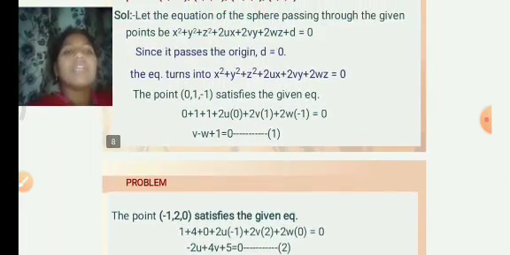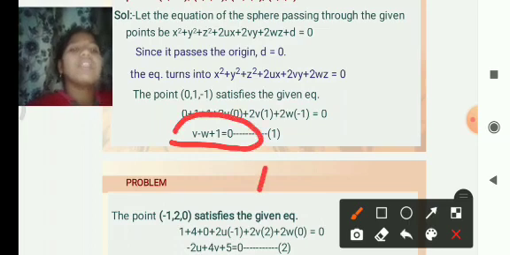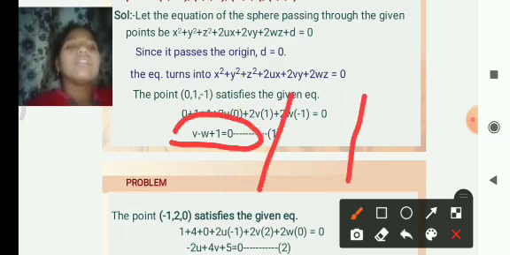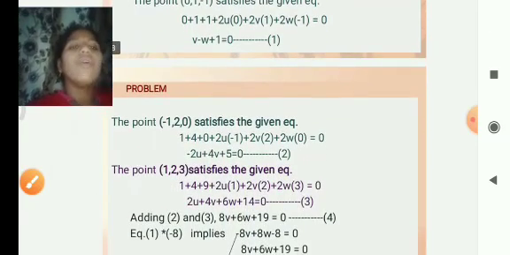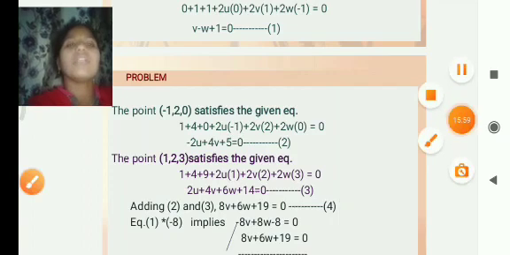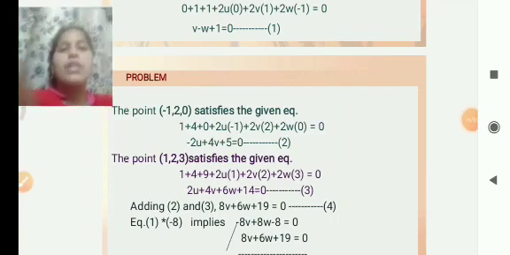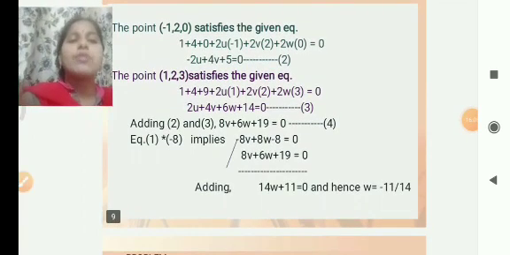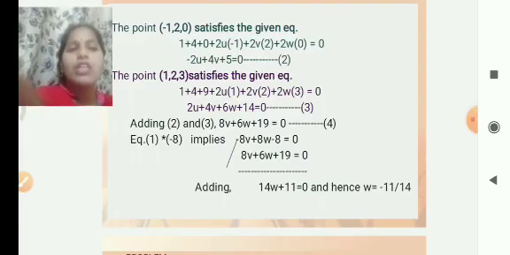The first equation is v minus w plus 1 is equal to 0, the second equation is 2u plus 4v plus 5 is equal to 0, and the third equation is 2u plus 4v plus 6w plus 14 is equal to 0.